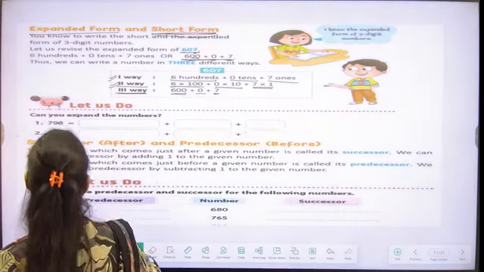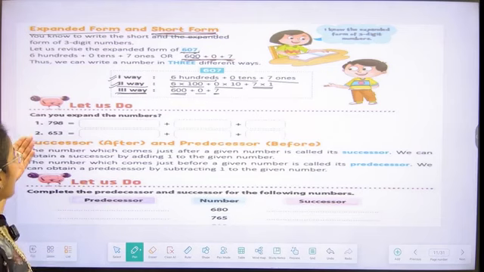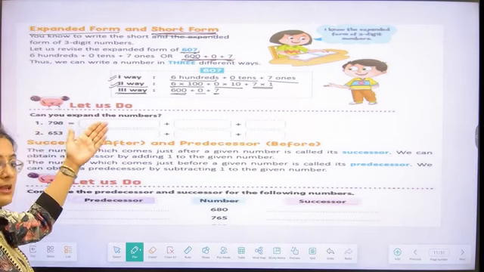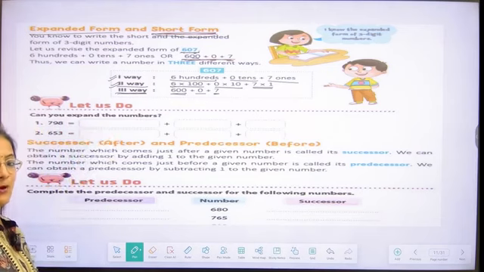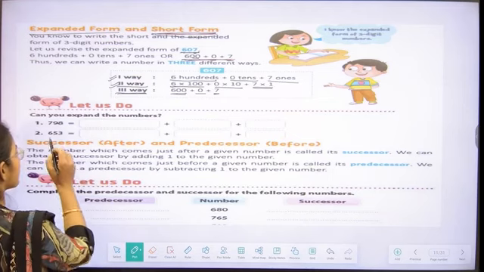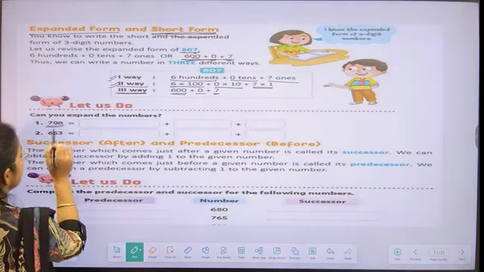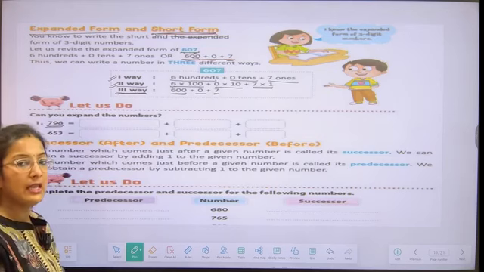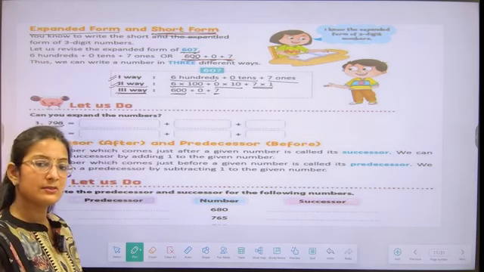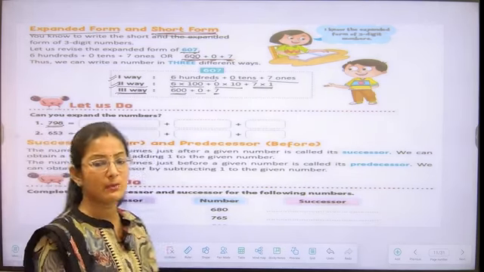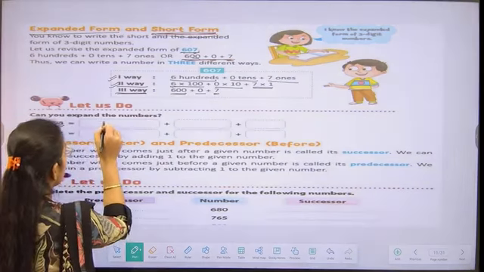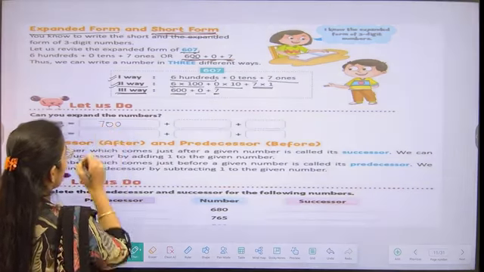Now let's do one activity based on that. We have to write these numbers in expanded form, students. Let's do the first one with me. It is written 798. So 7 is written at the 100 place value, so we are going to write 700 for that.